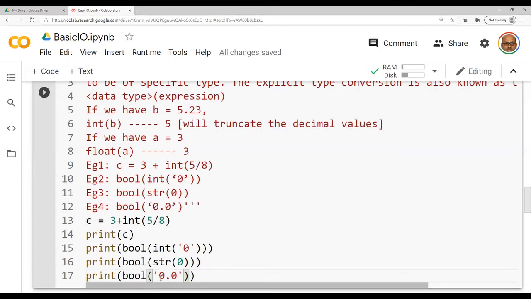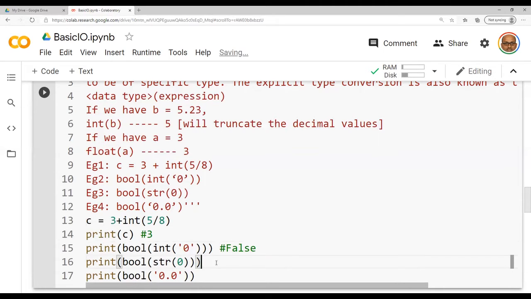The answers for each line, let me write here itself so that we can check. The answer for this one is 3. Here the character has been converted to integer, so int of that is 0. So 0 means its Boolean value is False.